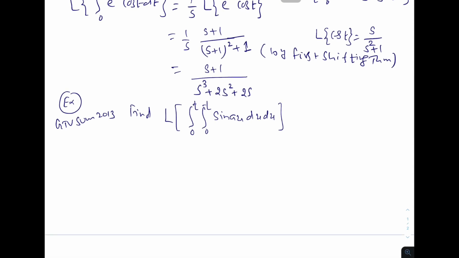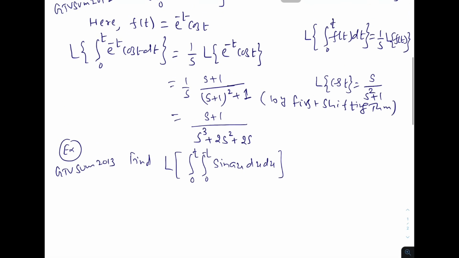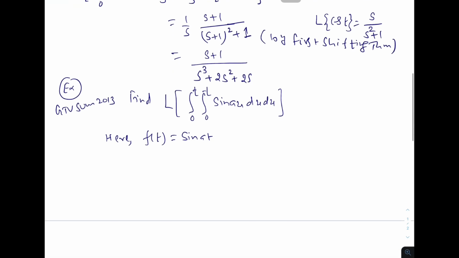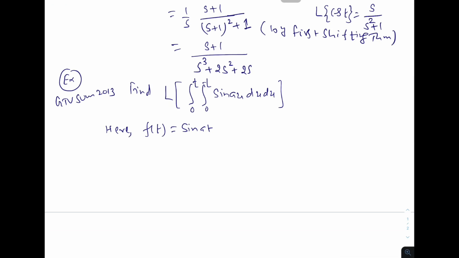We are using the similar formula here. So here f of t equals sine at, and Laplace transformation of f of t that we know is a upon s square plus a square.